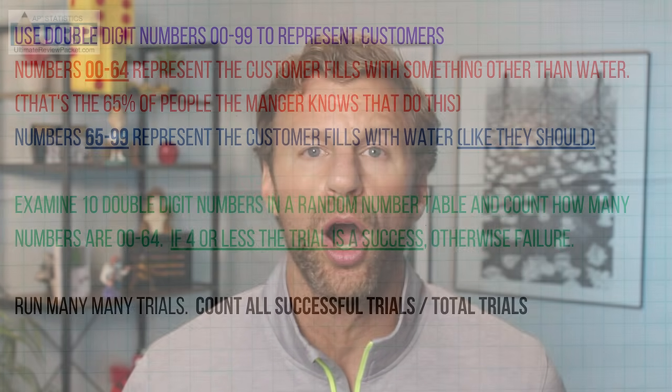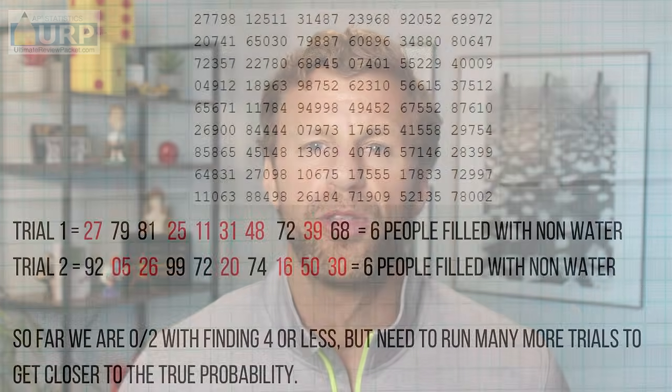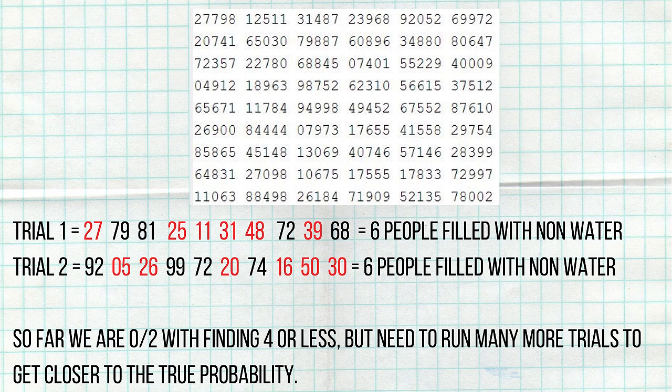Well, he could actually run a simulation using numbers. Running a simulation with numbers is where we pretend that numbers through a random number table are customers. And some numbers are going to designate that those customers are going to fill their water cup up with something other than water, while other numbers would represent that those customers are filling their water cup up with, well, water. Then we could look at 10 customers and record how many of them fill up their water cup with something other than water. Look at another 10 customers, another 10 customers, another 10 customers.